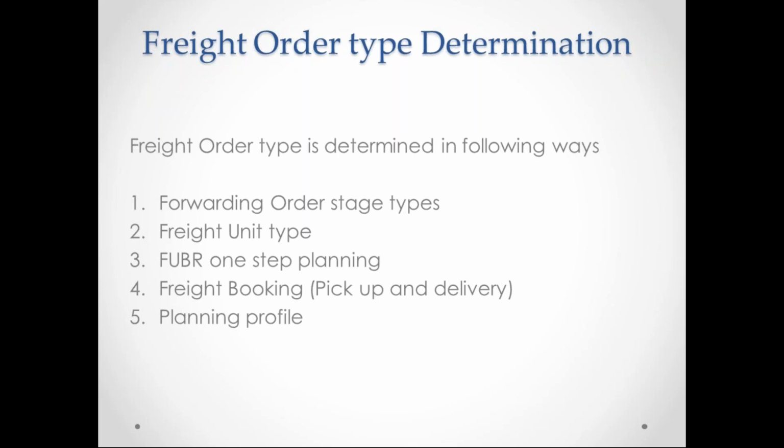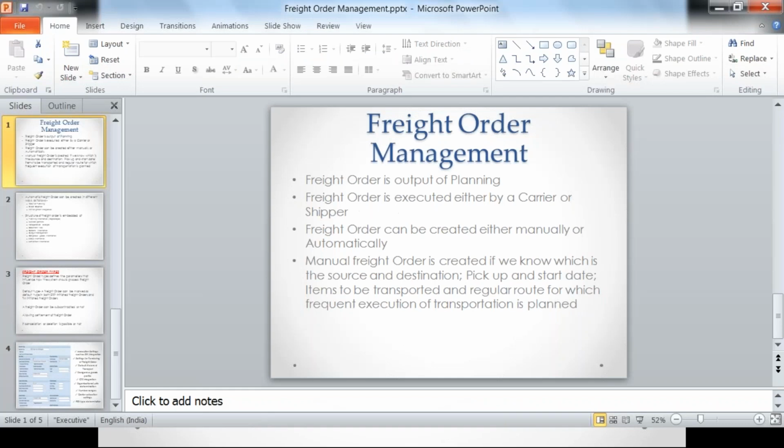So this is pickup and delivery, and there is a planning profile. These are the different mechanisms where the freight order type is determined. I will just show you the different ways here.